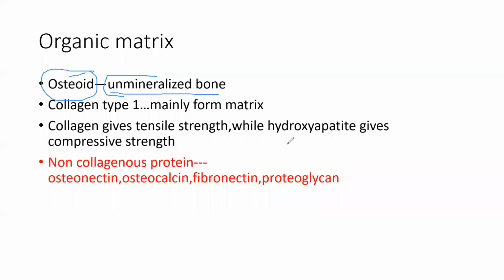Type 1 done. Now hydroxyapatite is a mineralized thing, so obviously the compressive strength is given by that. Collagen gives you the tensile strength. The non-collagenous proteins are osteonectin, and so on. Now the next slide.